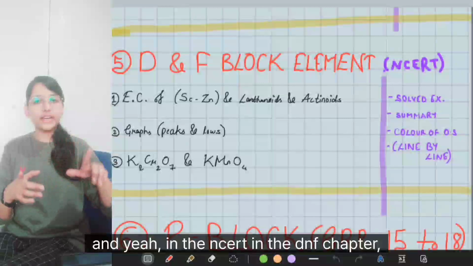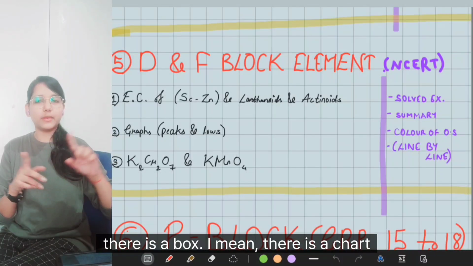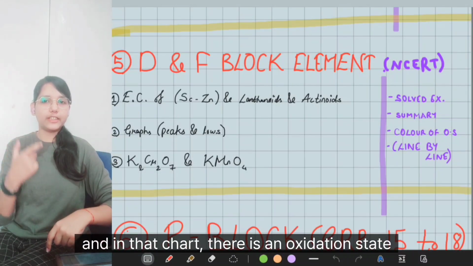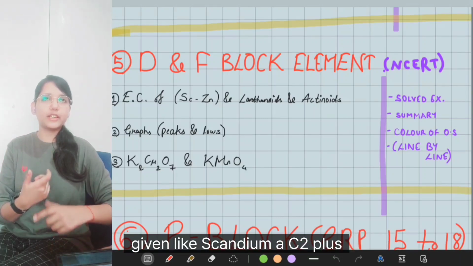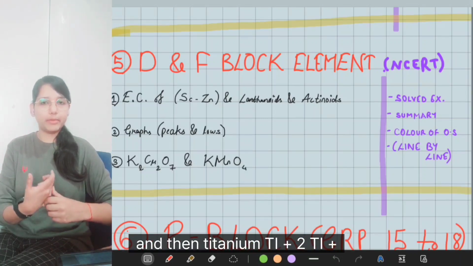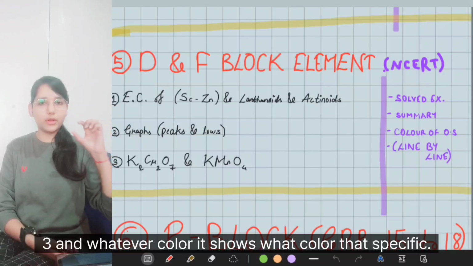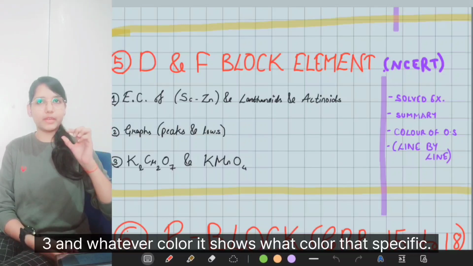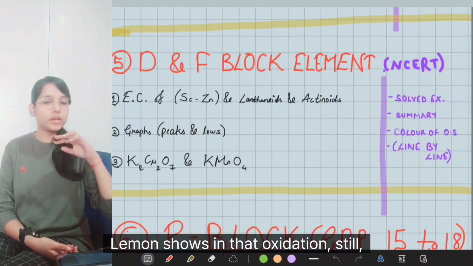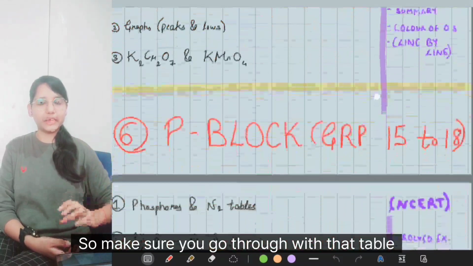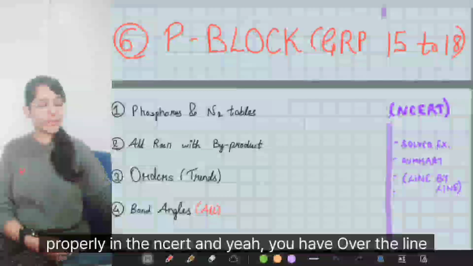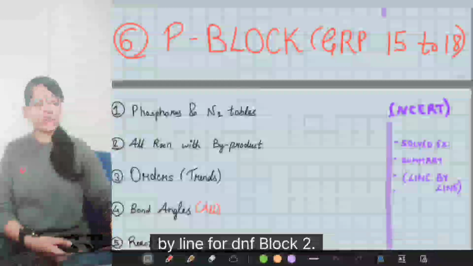And yeah, in the NCERT, in the D and F chapter, there is a box, there is a chart, and in that chart there is an oxidation state given, like scandium Sc2+, and then titanium Ti+2, Ti+3, and whatever color that specific element shows in that oxidation state. You should be able to answer whenever asked. So make sure you go through that table properly in the NCERT, and yeah, you have to do line by line for the D and F block too.